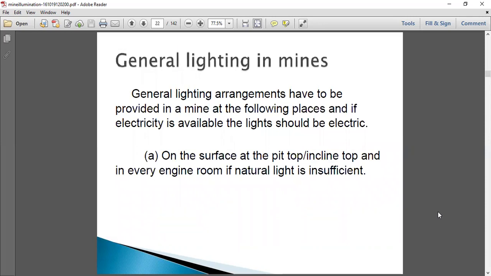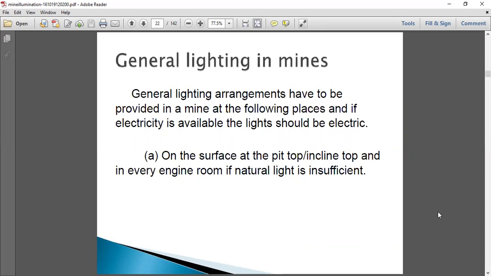So now coming to the general lighting in mines. Illumination is nothing but providing light from various lighting sources. In mines, various places are to be well illuminated and arranged for effective working of the workers.